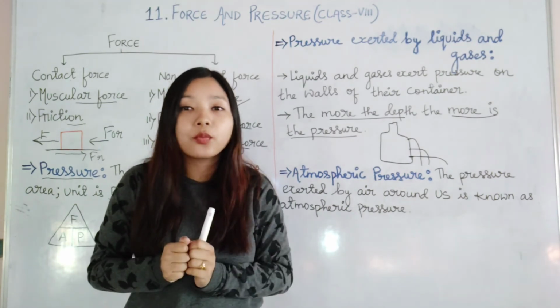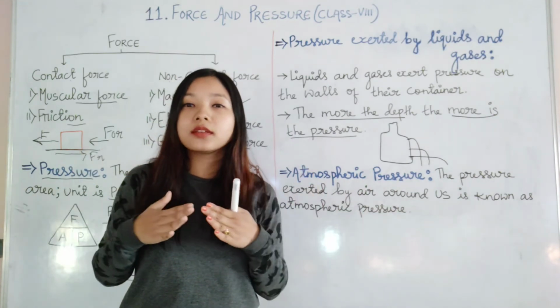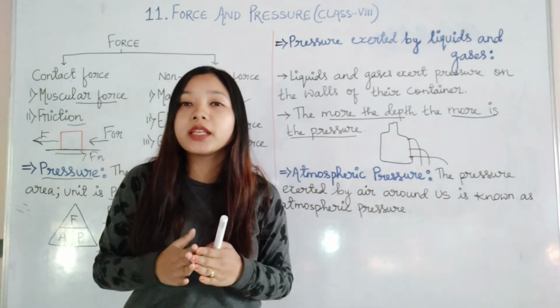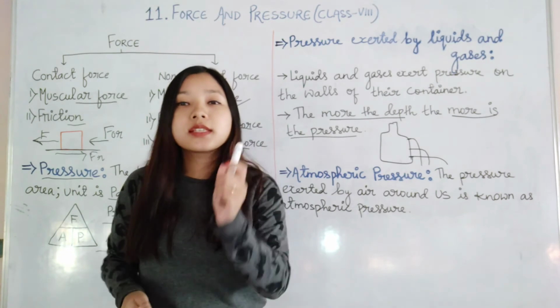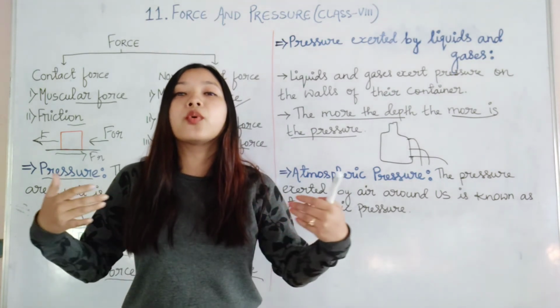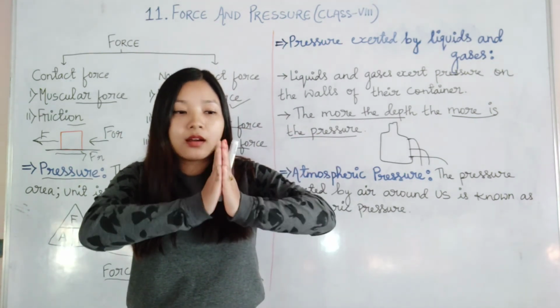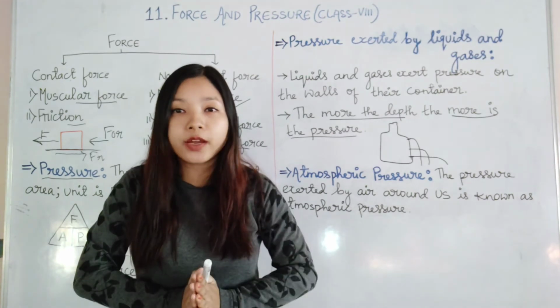But why doesn't our body get crumbled? That is because the pressure exerted by the atmosphere on our body, the same or equal amount of pressure is exerted from our body outwards. So both the pressures are equal, so they nullify each other.